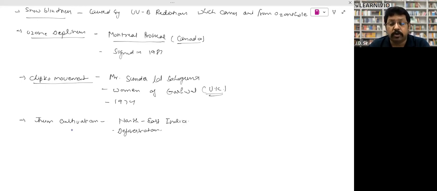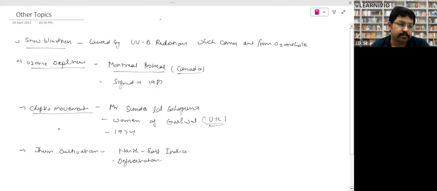When the government came to know that zoom cultivation is a practice which cuts down trees massively, they banned this practice in India. So that was zoom cultivation. It is related to deforestation. Is that clear? Yes. So you have to remember the Montreal Protocol, zoom cultivation, ozone depletion. Go through your NCERT and ask me if you have any question.